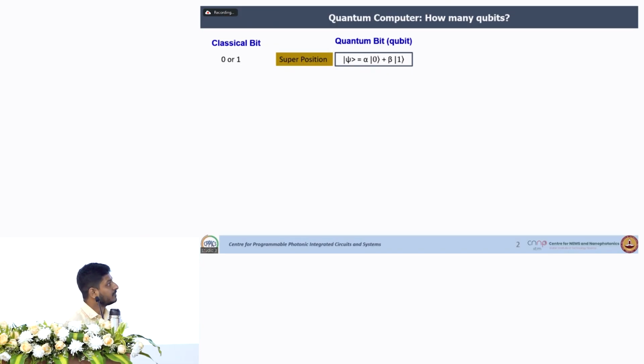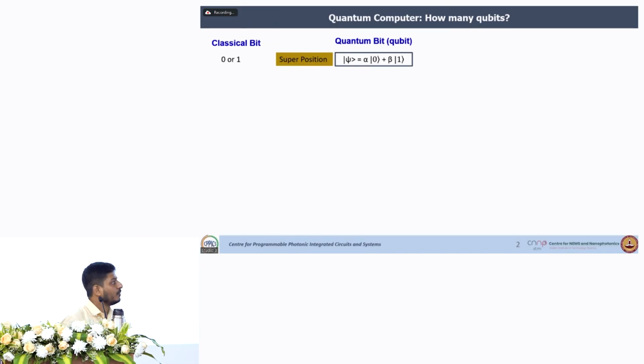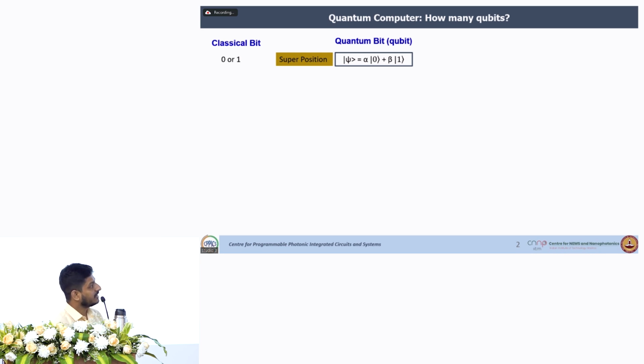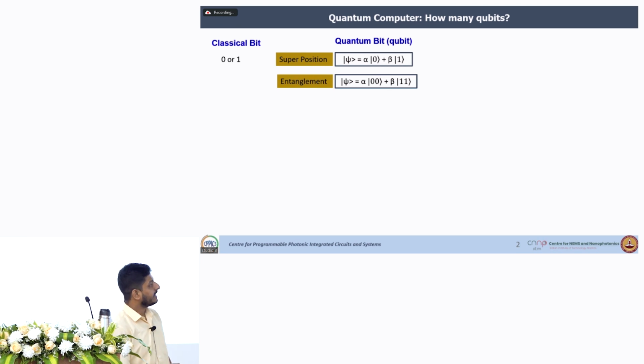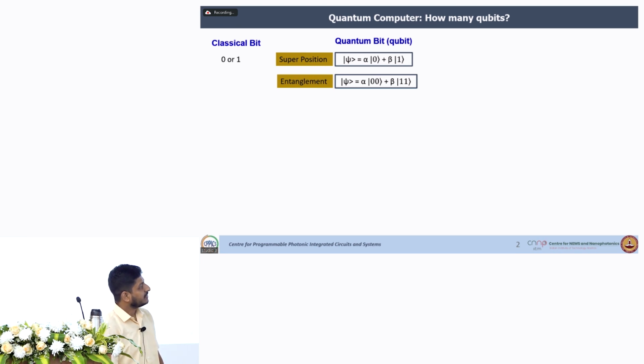Now when we talk about quantum computers, we talk about the qubit. Instead of simply 0 or 1, this qubit is a superposition of 0 and 1 states, and at the same time we can have entanglement. By entanglement I mean these two qubits you cannot separate them. Using these two properties we can effectively speed up our computation.